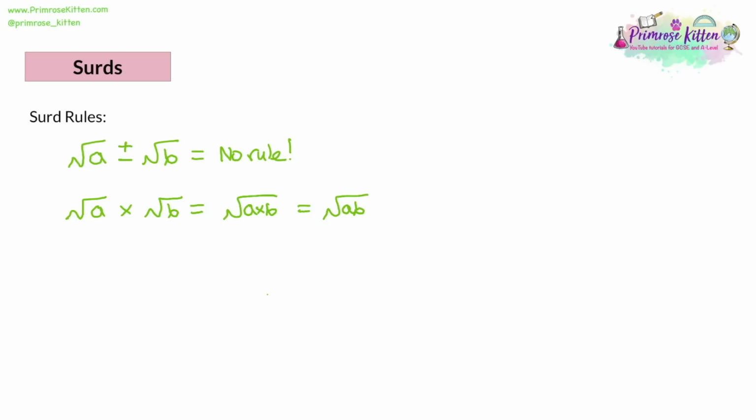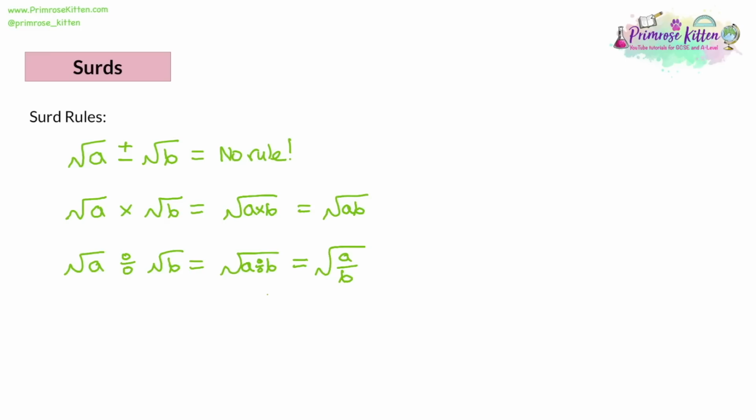Same thing with division. If you have the square root of a divided by the square root of b, then that's going to be the square root of a divided by b, all under the same root symbol, which alternatively can be written as a fraction, the square root of a over b. Let's look at some examples.